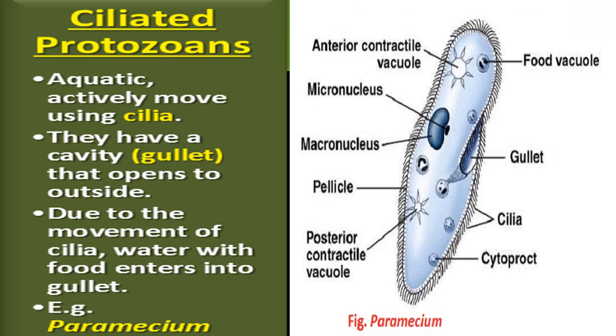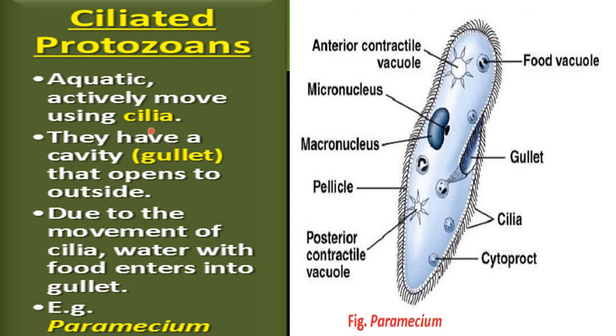Next type of protozoans are ciliated protozoans. As the name indicated, cilia will be present here on the body. So what are the characteristics? These are aquatic, means found in water, actively move using cilia.